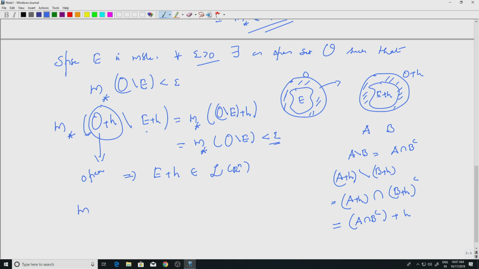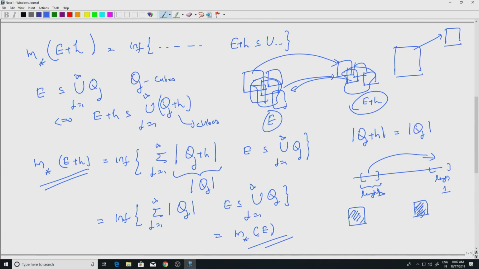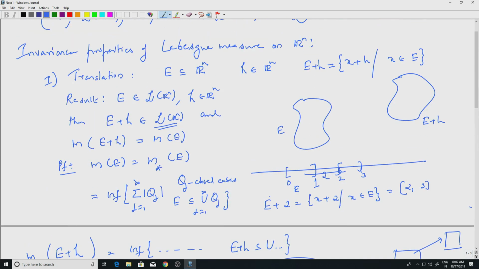And so, m star of E plus H is m of E plus H, that is simply the definition. To write m of something, that something has to be a measurable set. This is equal to m star of E, because m star is trivially invariant under translation, and this is equal to m of E. This is precisely the result we asserted here. So, we claim that E plus H is measurable and the measures are the same.